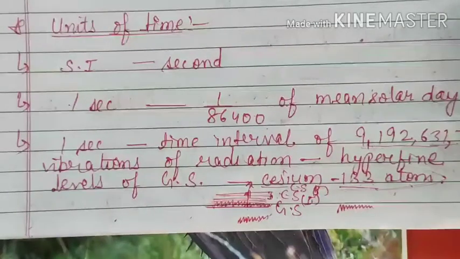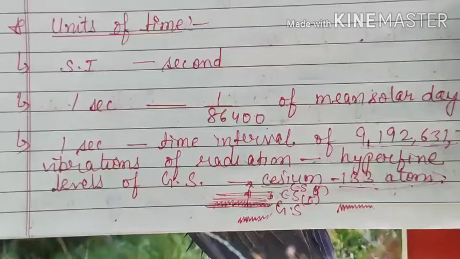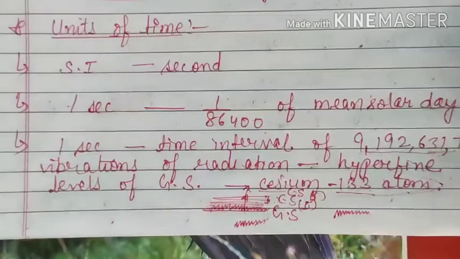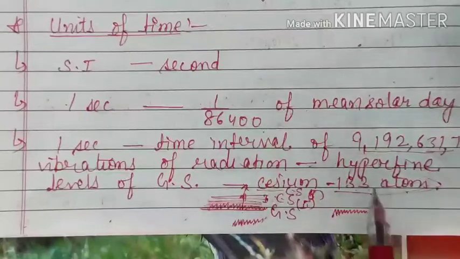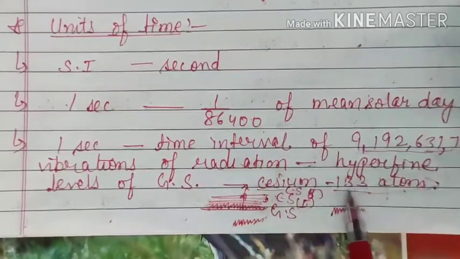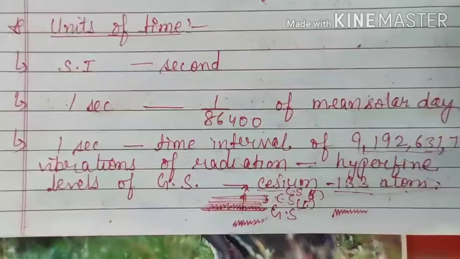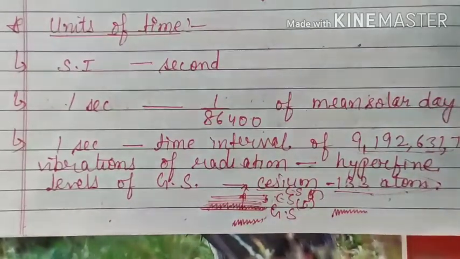Now the last question which can arise in your mind is: why cesium 133 atom, why only this? As I have already explained, whenever we define something, we try to take it as standard. Because it gives a reliable frequency, you will learn about it in higher classes, or in some later chapters we will learn about frequencies and wavelengths. We don't need to go so deep right now. Right now it's enough that 1 second is the time interval in which cesium 133 completes this many vibrations between any two hyperfine states of the ground state.